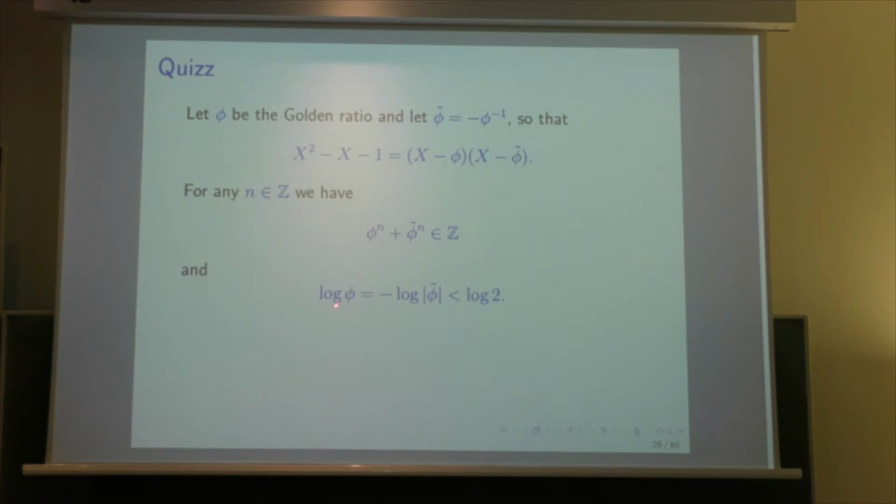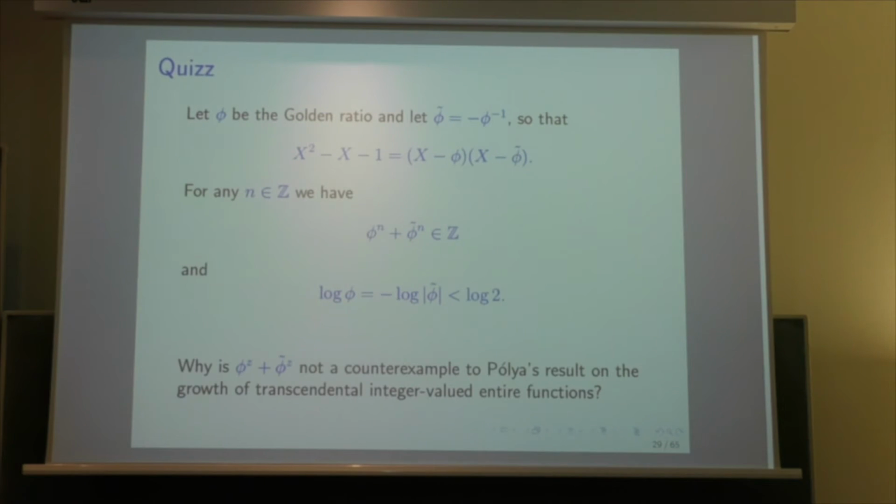And now the logarithm of phi is less than log 2. So you have a function which is phi to the z plus phi tilde to the z, which takes integer values at all the integers, including the positive integers. And so why isn't it a counterexample to Polya's result on the growth of transcendental integer valued entire functions?